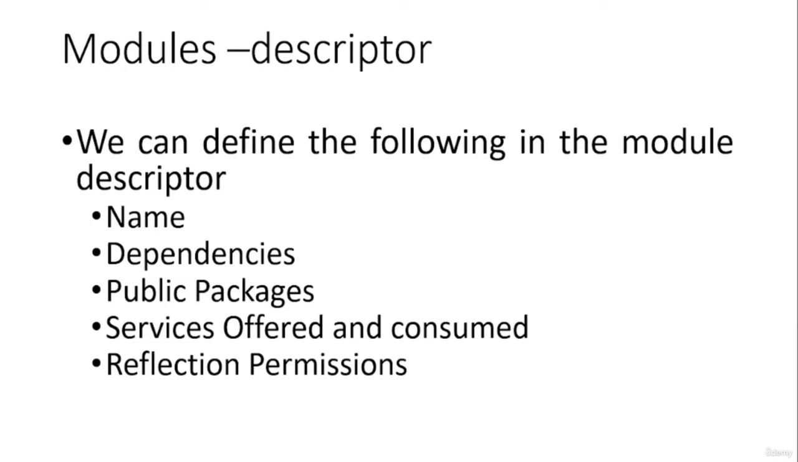The next thing is reflection permissions. Reflection means an ability to access the code at runtime. For example, if there is a class in one package, we can access the class's private members using the reflection API. We will discuss the reflection API when the reflection API section comes.